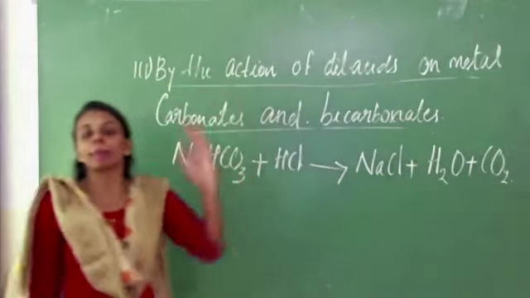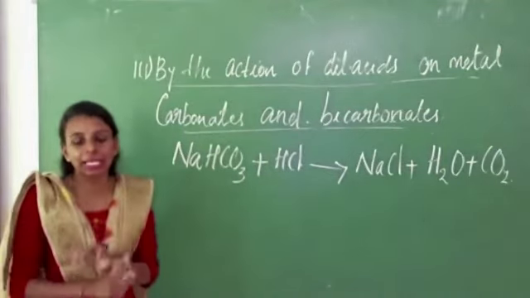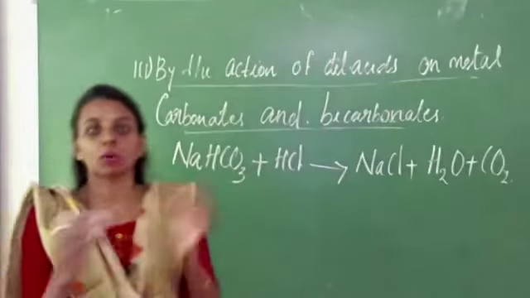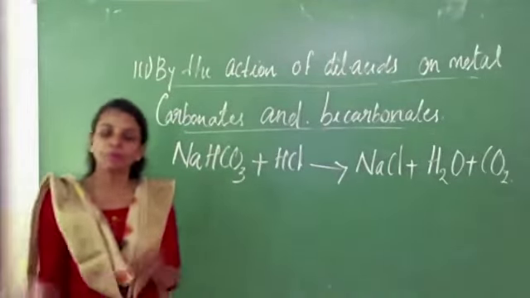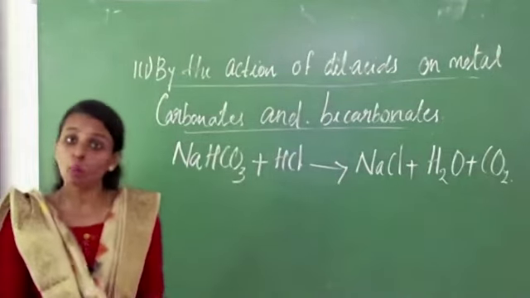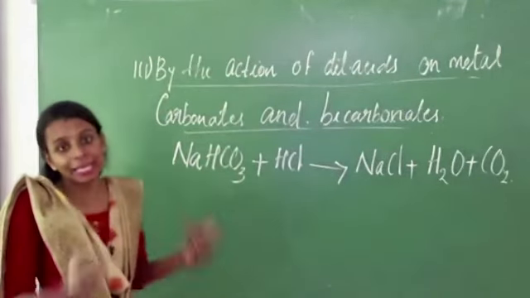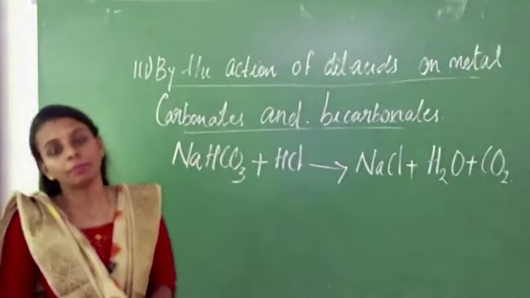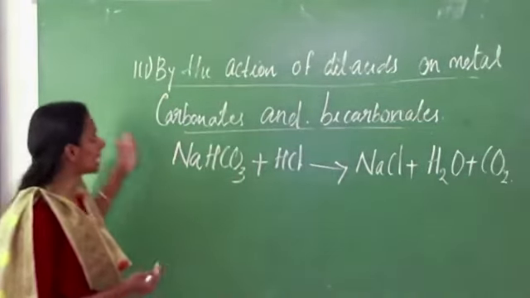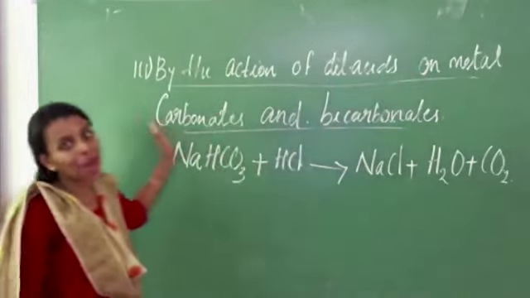So these are the three main methods of preparation of carbon dioxide. First we discussed heating carbon and carbon containing compounds. C plus O2 gives CO2. Next, methane reacts with oxygen and we get water and carbon dioxide. Second method, by heating metallic carbonates or metallic bicarbonates. We discussed examples also.